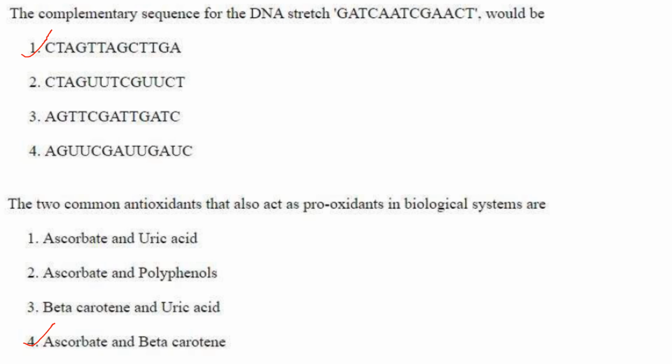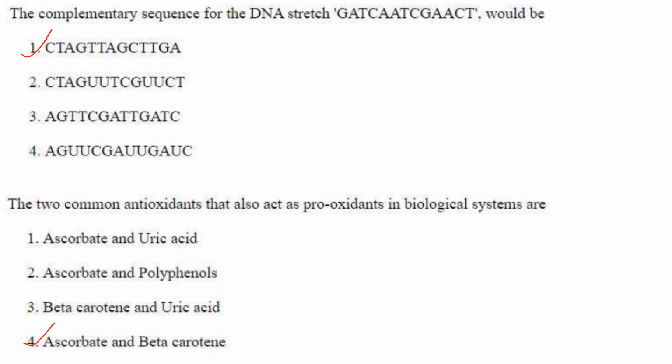The two common antioxidants that also act as pro-oxidants in biological systems. So antioxidants are those that neutralize free radicals, then prevent or reduce oxidative stress, protect cells, proteins and DNA from damage. Pro-oxidants play the exact opposite role of antioxidants.